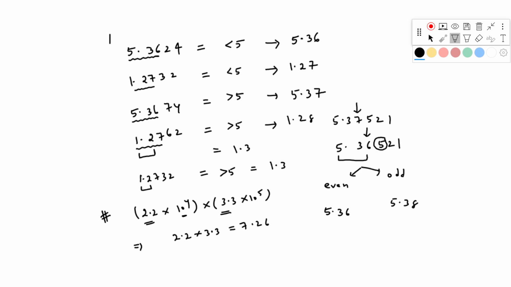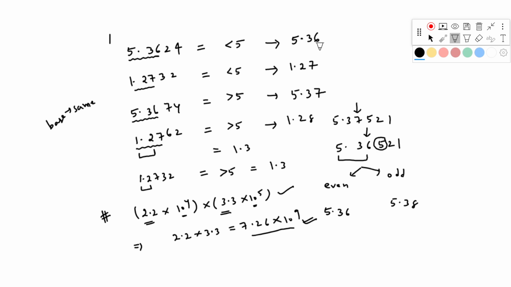And for 10 power 4 and 10 power 5, the base is the same, so you have to add the powers. Whenever you have the same base, you have to add the powers. 4 plus 5, 9. So into 10 power 9. So this is nothing but your scientific notation. If anyone asks you to provide it in scientific notation, you have to tell this value.